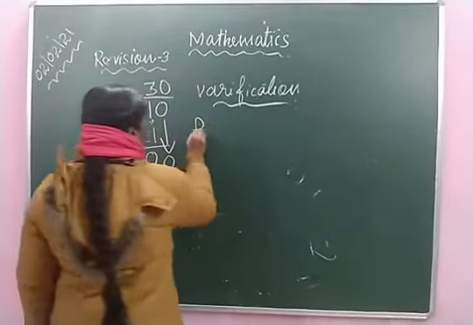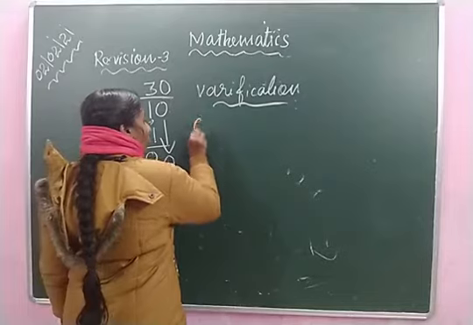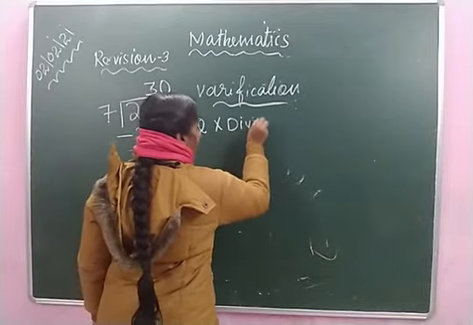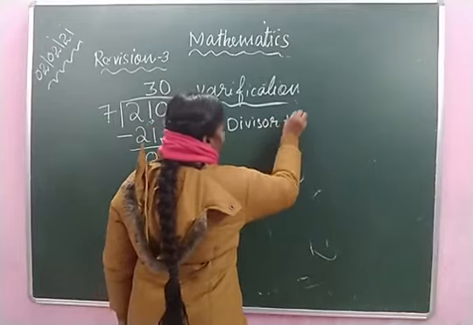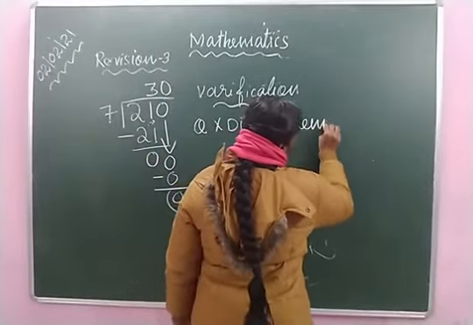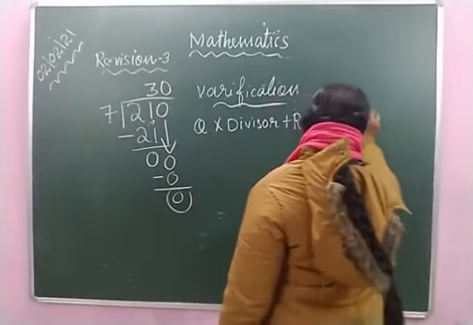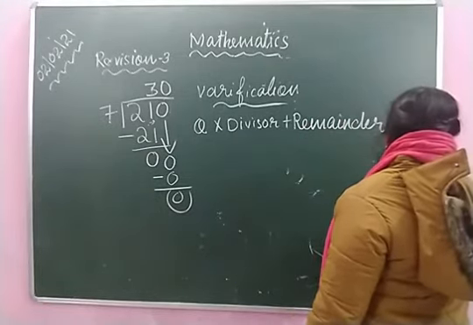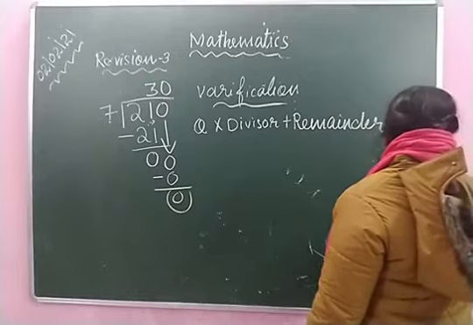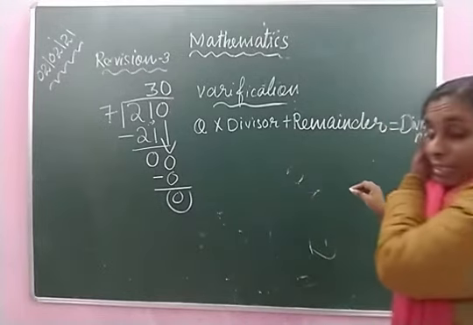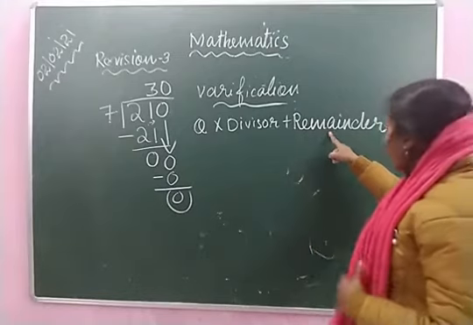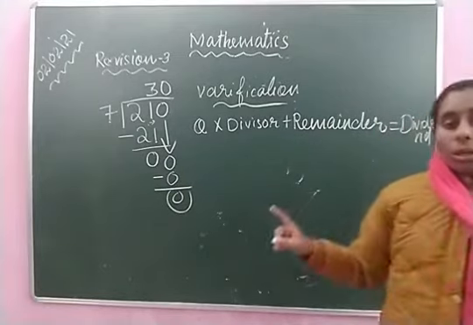Verification. Then you have to learn the equation. Verification: dividend is equal to quotient multiplied by divisor plus remainder. What is the equation? Quotient multiplied by divisor plus remainder is equal to dividend.